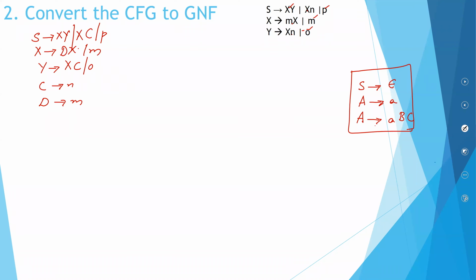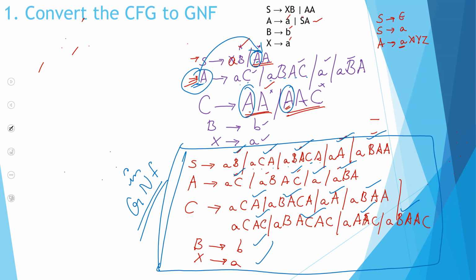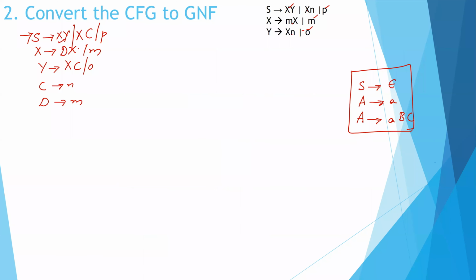So, we have things in Chomsky normal form, as I told you earlier. Always start from S. This doesn't follow the Greibach normal form. Each and every term, very simple replacement. Nothing but replacement. So I'm replacing X with this.